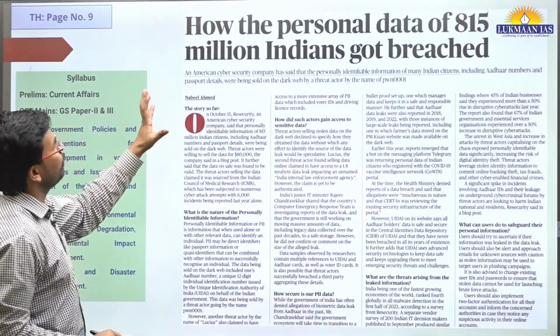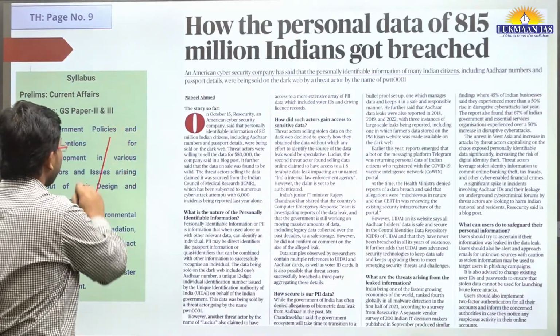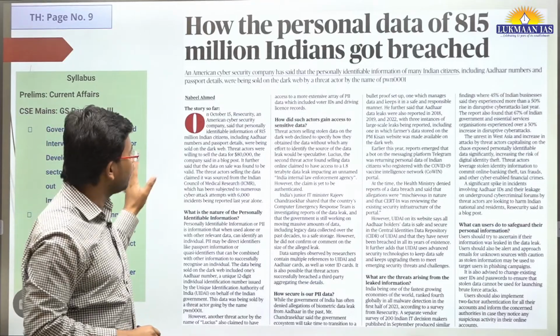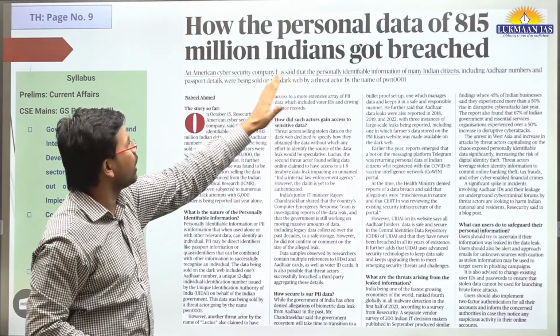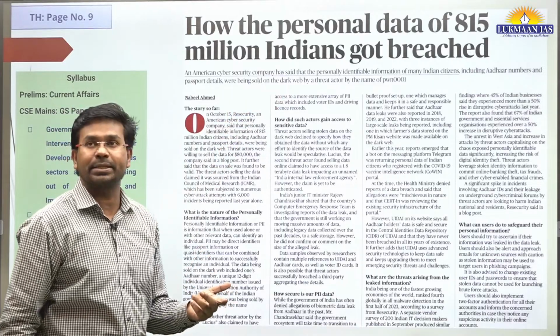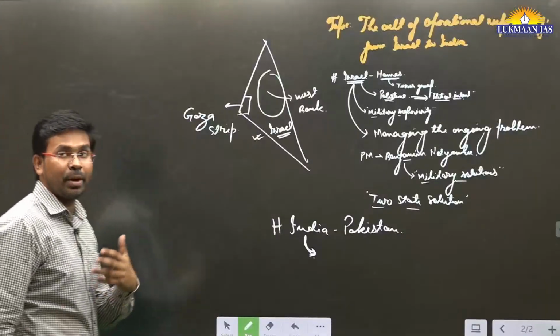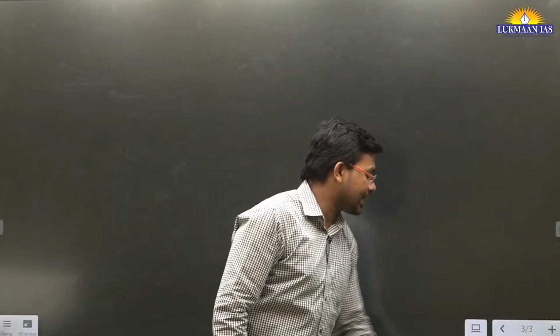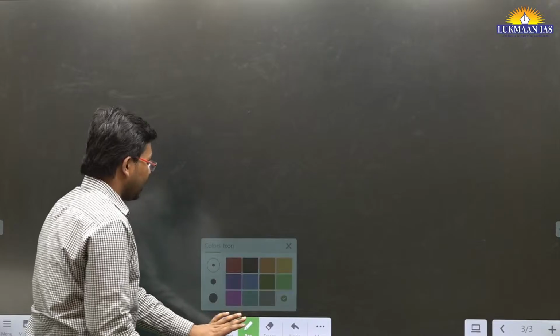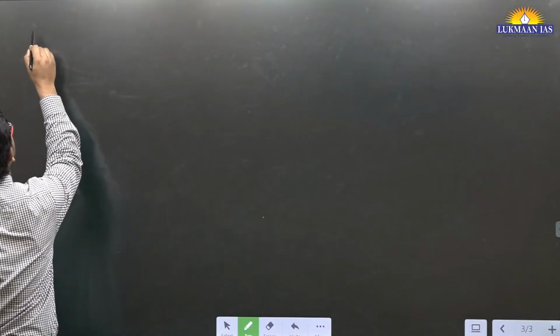This topic is important: how the personal data of 815 million Indians got breached. So this article is important. Here in this article, we will understand the cyber security threats, the threats that are related to cyber security.